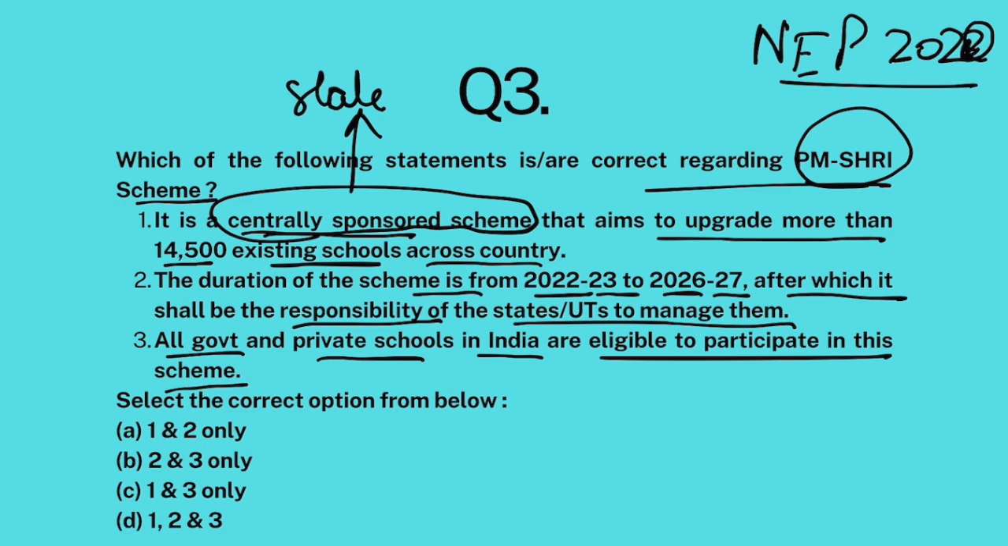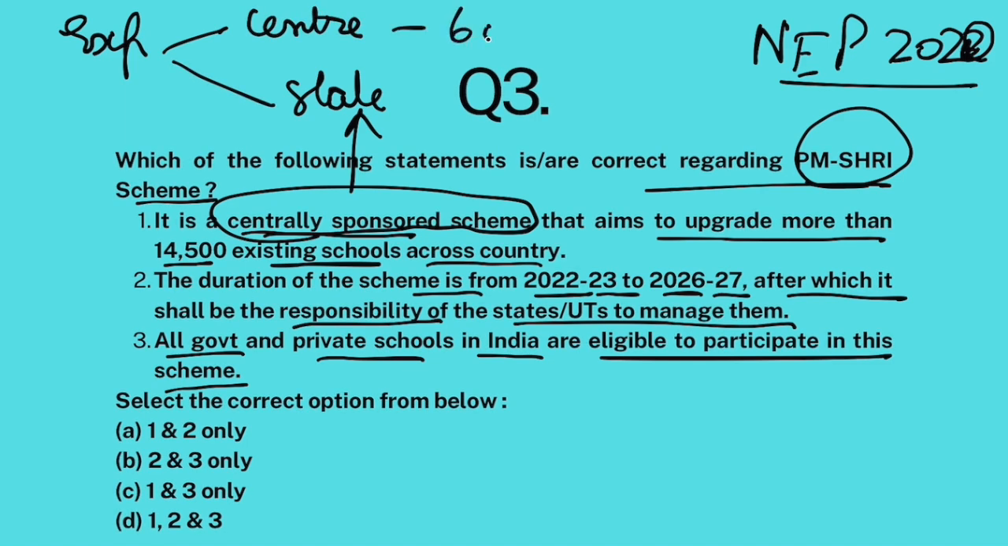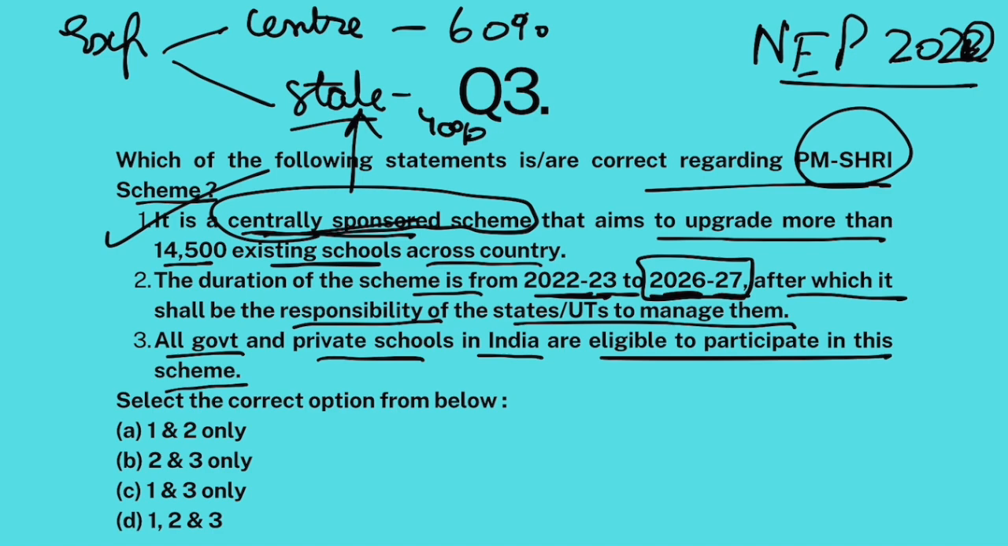The total expenditure of this scheme will be shared between center and states. Center will give 60% of the money, states would give 40% of the money, and implementation would be done by states. That's what a centrally sponsored scheme is. Okay, so first statement is correct. Now the duration of the scheme is 22-23 to 26-27, and after that, states have to ensure that the schools are run as per the required standards. So statement 2 is also correct.